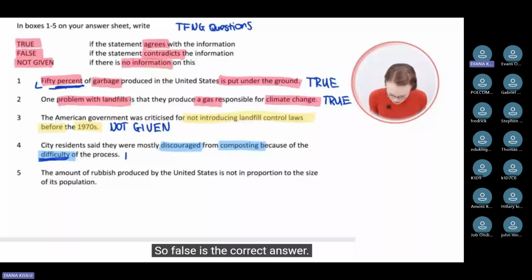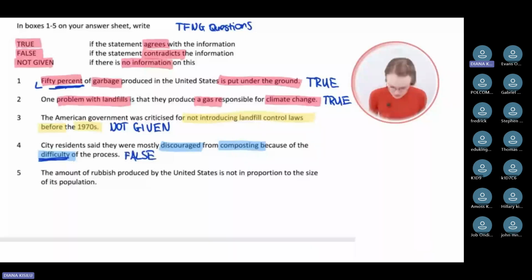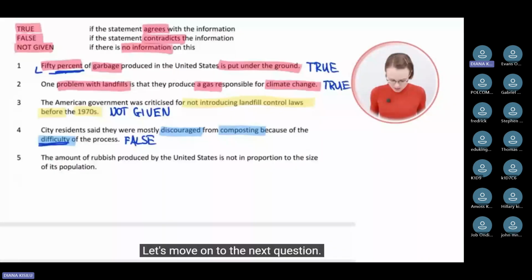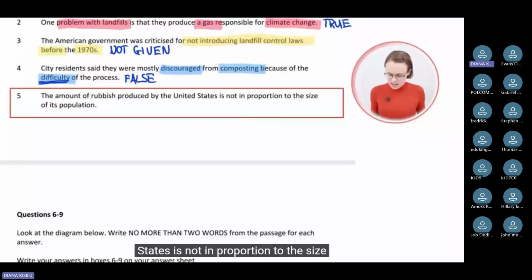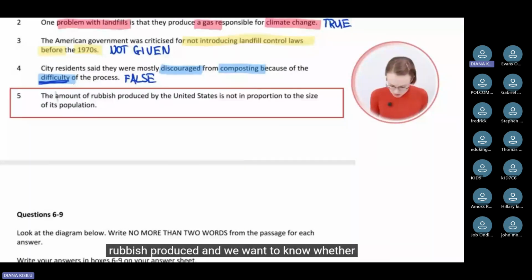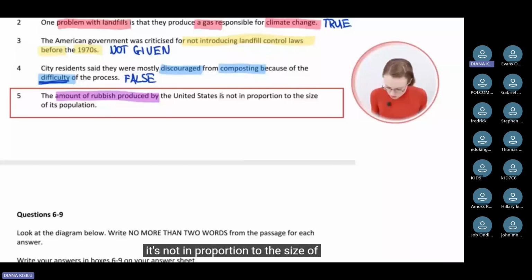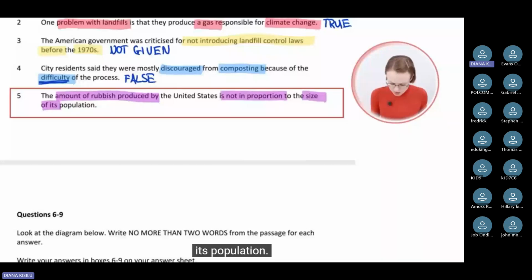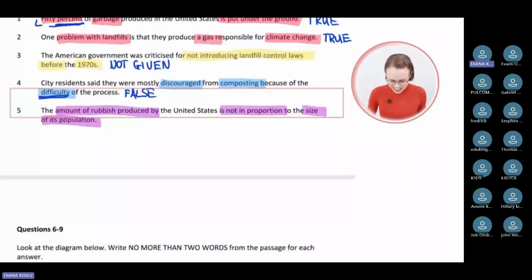Let's move on to the next question. Number 5. The amount of rubbish produced by the United States is not in proportion to the size of its population. So we are looking for the amount of rubbish produced, and we want to know whether it's not in proportion to the size of its population. Does the passage tell us anything about that? Let's have a look.